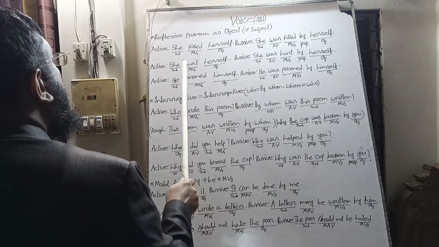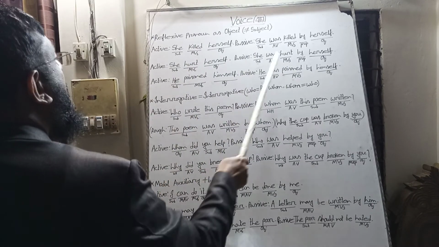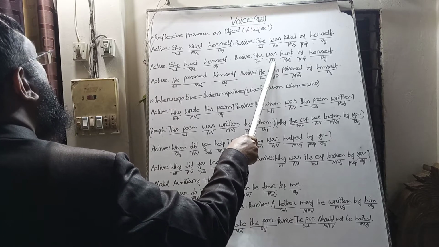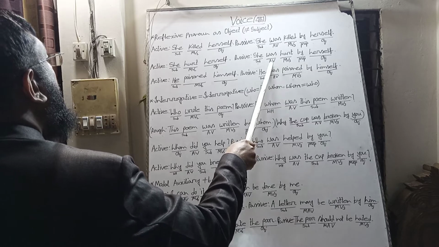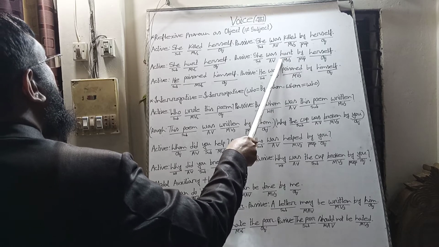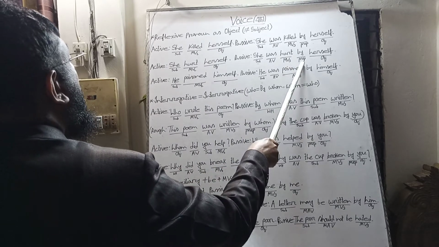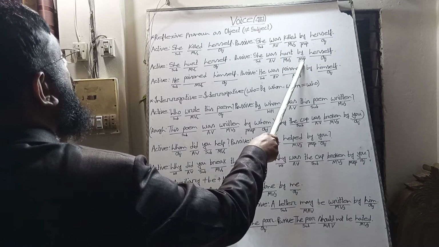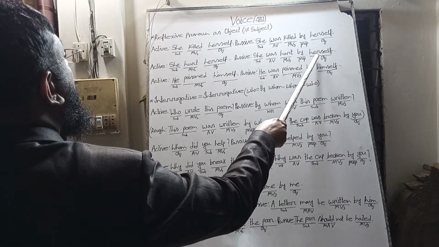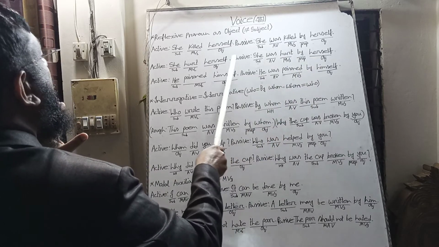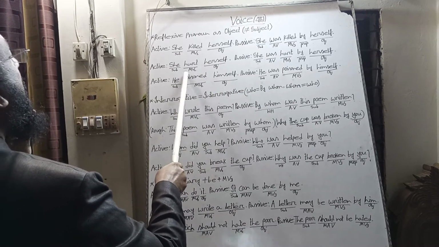In the same way, the subject will be subject, and there we find was as auxiliary verb. So it is past indefinite tense, was will be omitted, and we use the first form of the main verb hurt, and we remove the preposition by, and we use herself, the reflexive pronoun, as the object of the main verb hurt.